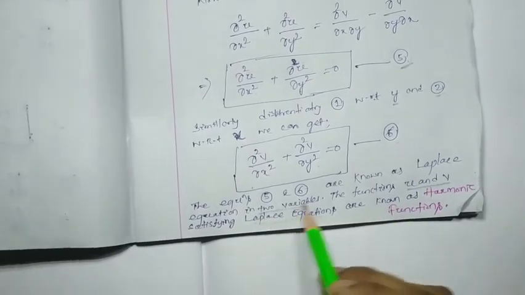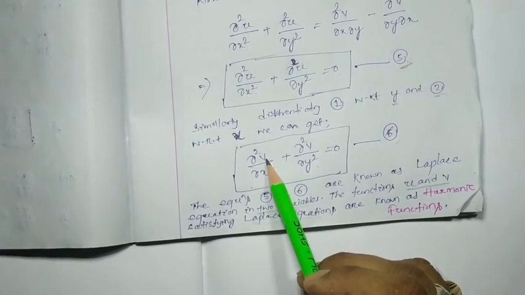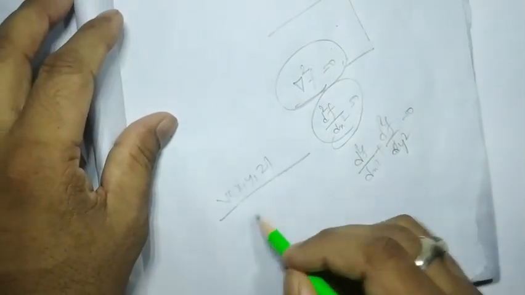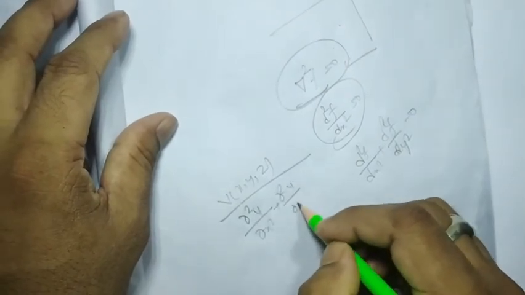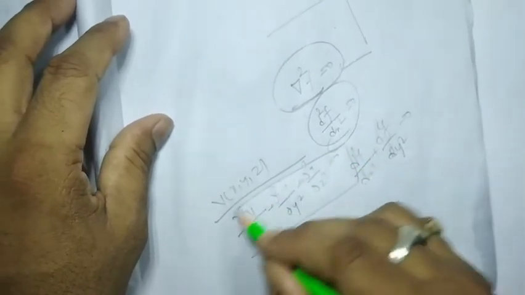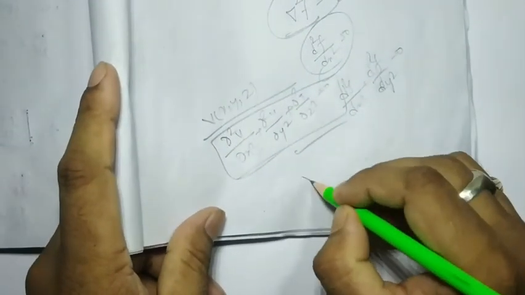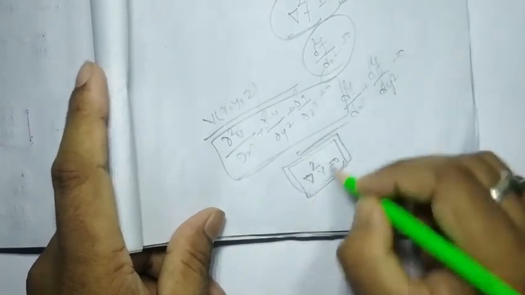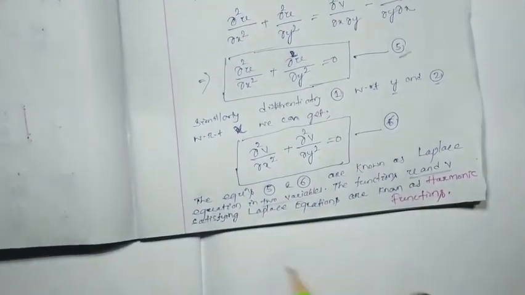So what I told you is that if v is a function of three variables, that means suppose v is a function of x, y and z, then the Laplace equation will be ∂²v/∂x² + ∂²v/∂y² + ∂²v/∂z² = 0. That we know. Or it can be written as ∇²v = 0, which you studied in your last semester in electrostatics.